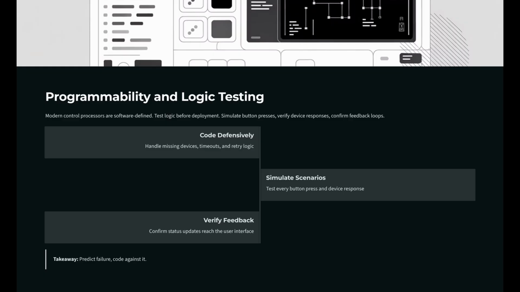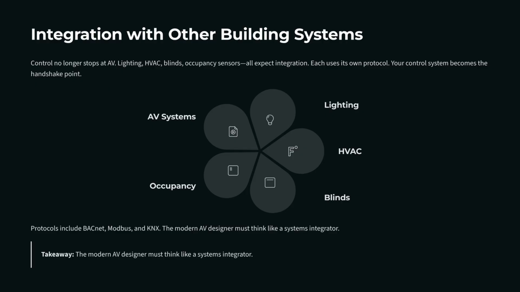And don't think that the control system exists in isolation. Control no longer stops at AV. Lighting, HVAC, blinds, occupancy sensors, all expect integration. Each uses its own protocol. BACnet, Modbus, KNX. Your control system becomes the handshake point. The modern AV designer must think like a system integrator. Need to understand all these protocols and how to integrate them together.